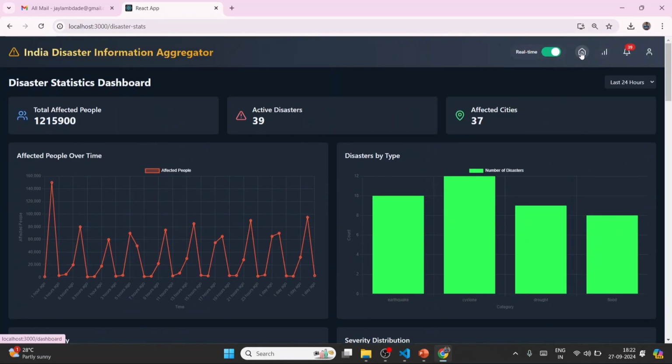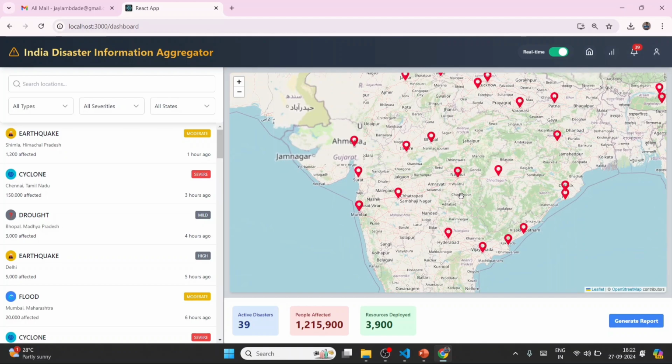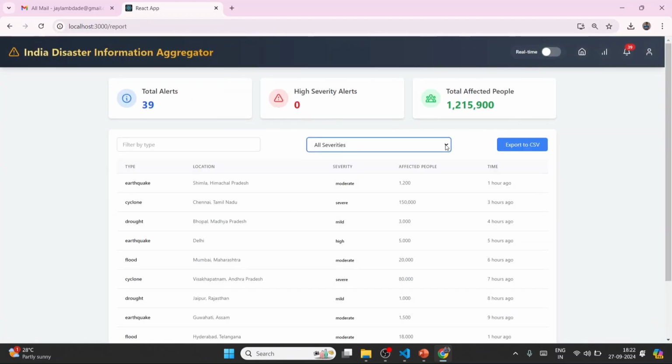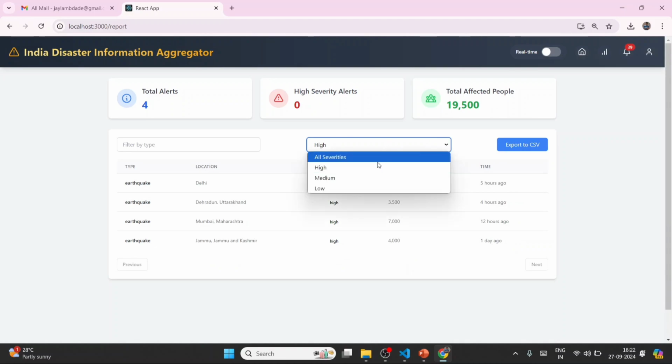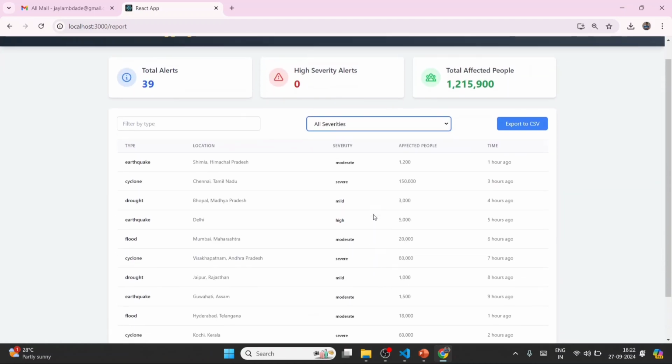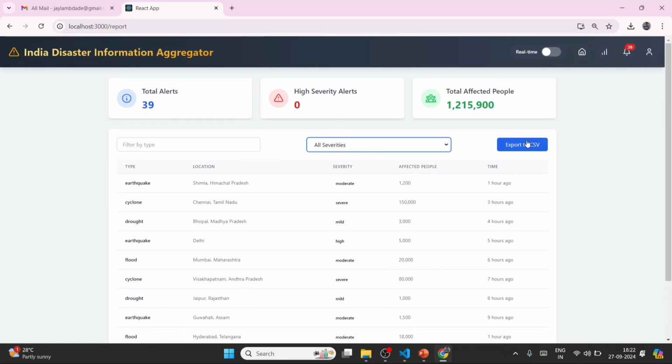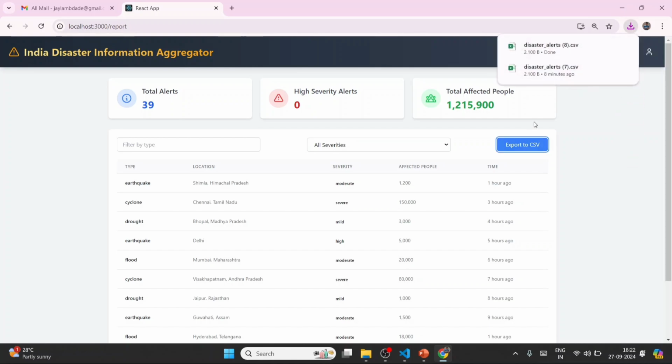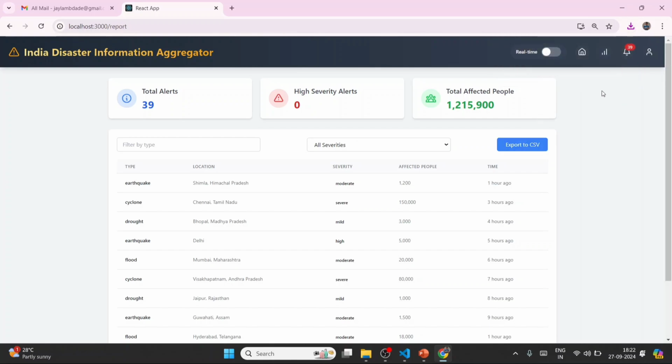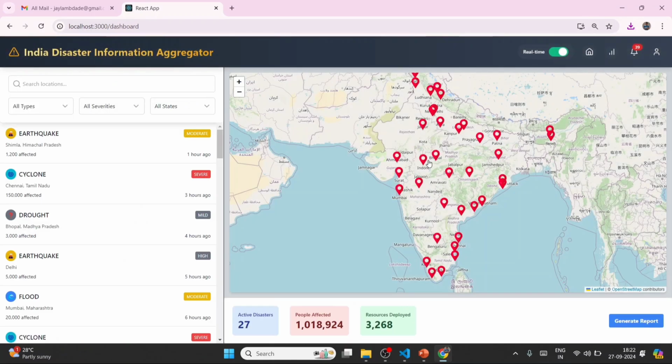Now, coming back to the dashboard, at the bottom right corner of the dashboard, there is a Generate Report button. Upon clicking, you can filter disasters based on type and severity to download a detailed report. This report gives a clear breakdown of disaster information, helping the NDRF.